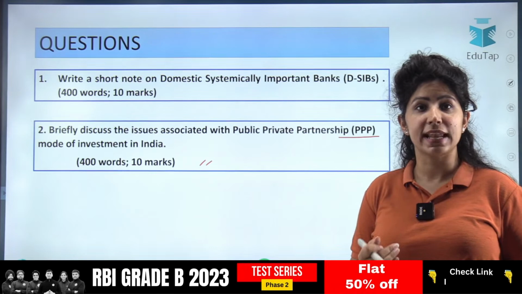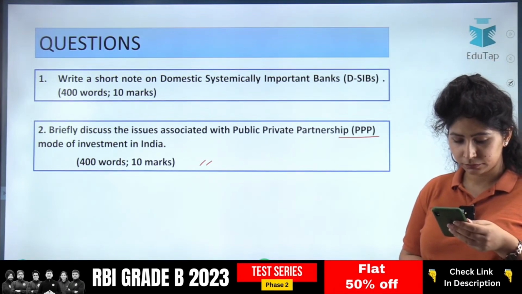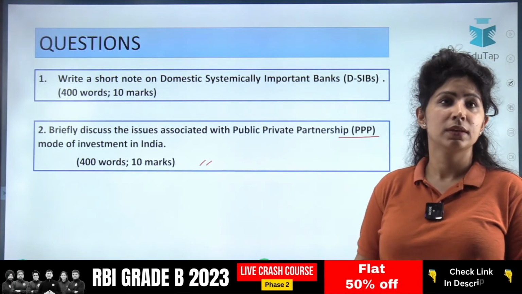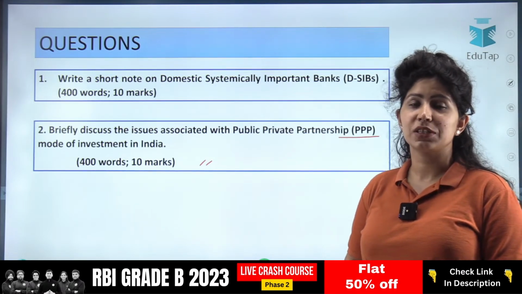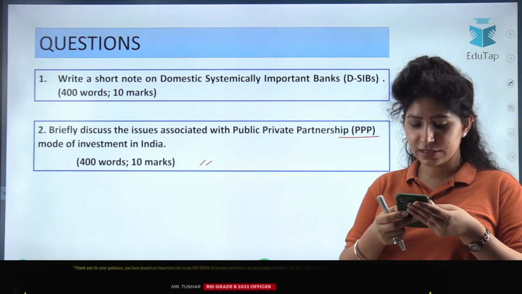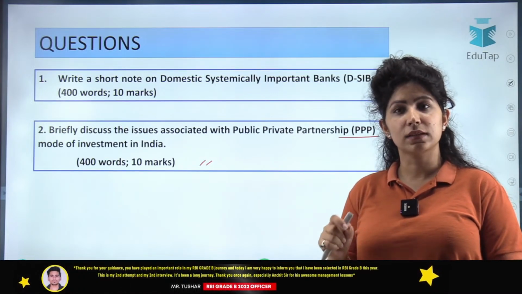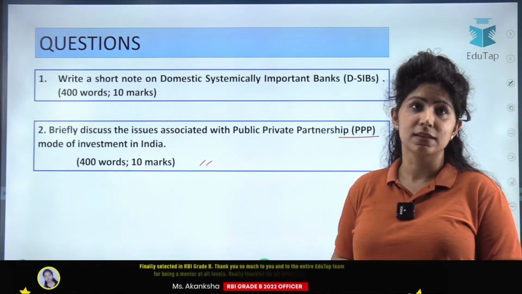How are DSIBs selected? All right. Okay, too big to fail. That's right, Khushbu. Too big to fail is the synonym that we use for these banks.